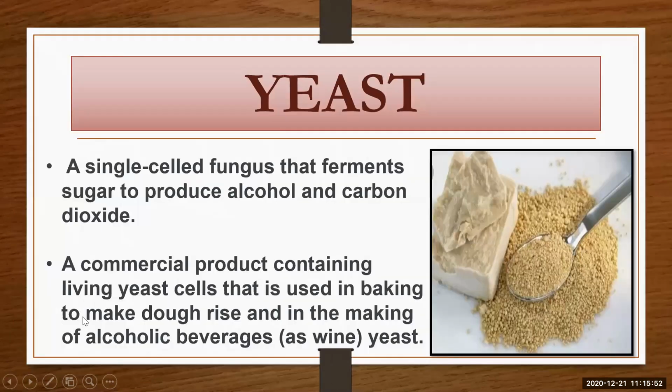Whenever you are preparing a cake or bread at home, or commercially, we are adding yeast to rise the dough. And in the preparation of alcoholic beverages we are using this. This is nothing but a single cell fungus that ferments the sugar to produce alcohol and carbon dioxide.